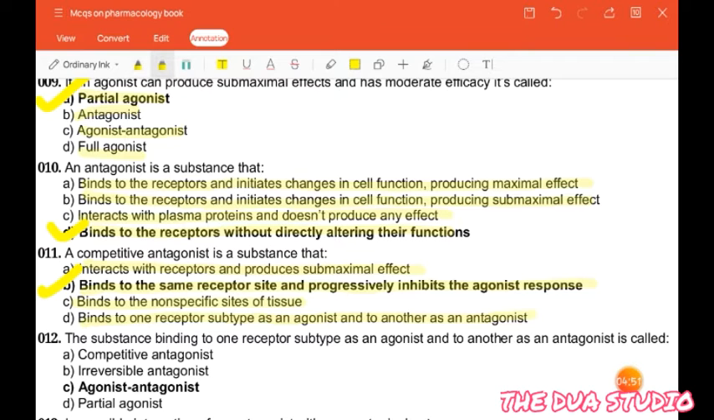The next question is: the substance binding to one receptor subtype as an agonist and to another as an antagonist is called competitive antagonist, irreversible antagonist, agonist-antagonist, or partial agonist. So the correct answer is agonist-antagonist.